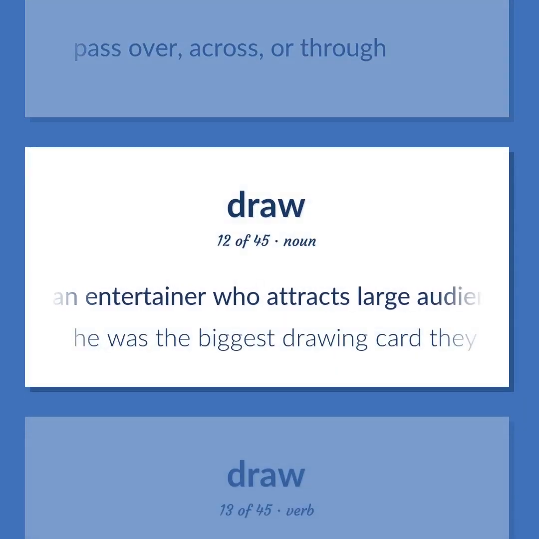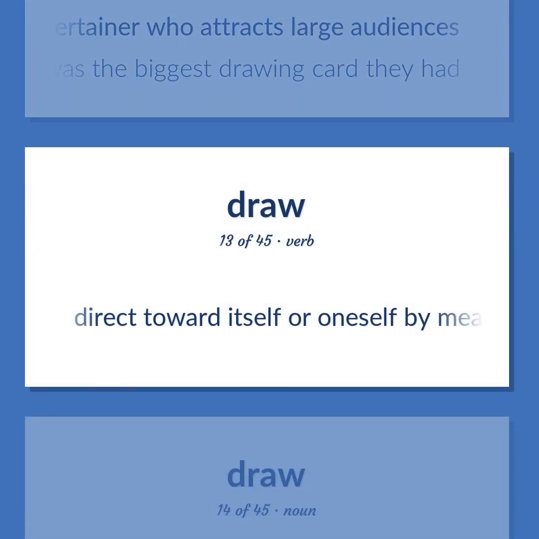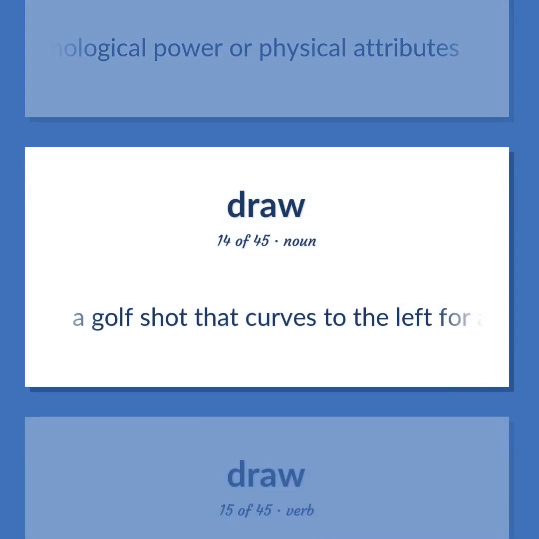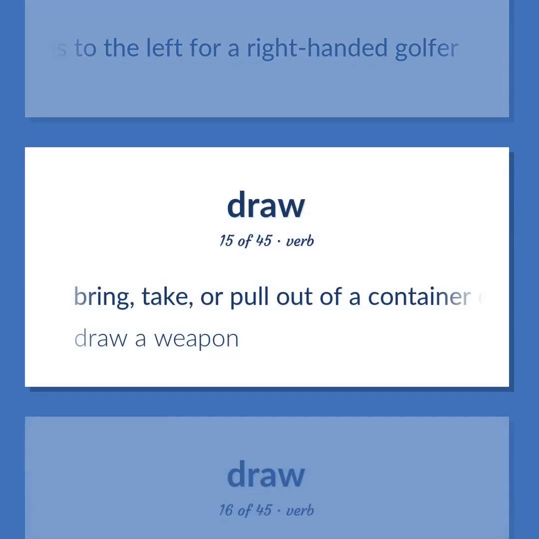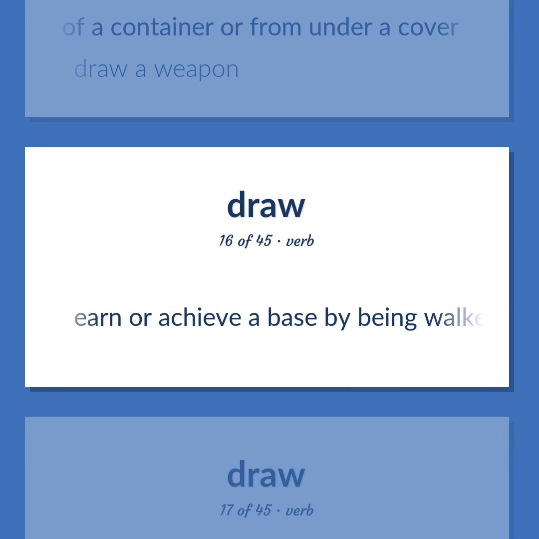An entertainer who attracts large audiences. He was the biggest drawing card they had. Direct toward itself or oneself by means of some psychological power or physical attributes. A golf shot that curves to the left for a right-handed golfer. Bring, take, or pull out of a container or from under a cover. Draw a weapon. Earn or achieve a base by being walked by the pitcher.